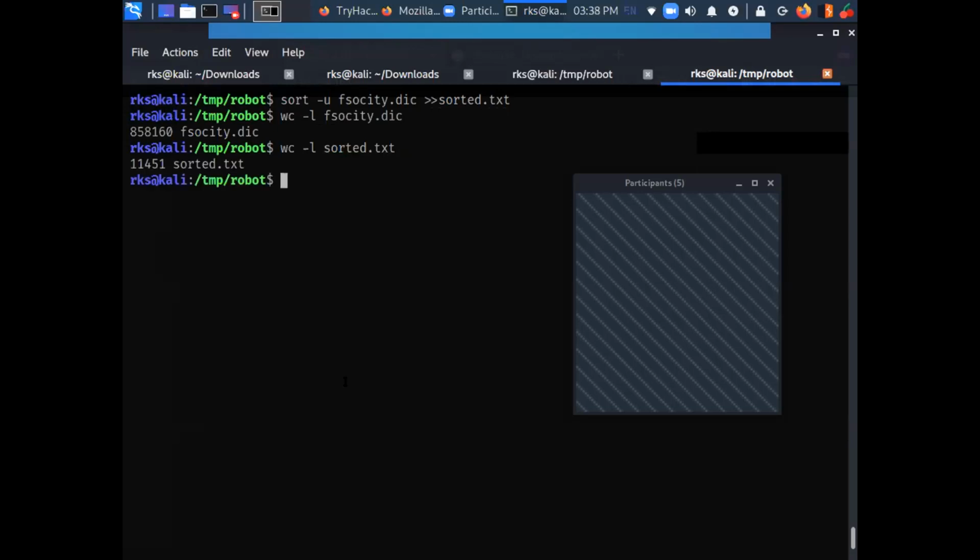I can see that my word list is now cleaned and I only have 11,000 entries in my word list. Right, guys? So 11,000 is far better than 8 lakh words. If I take an estimate, this is going to be like 11,000 into 11,000 attempts.